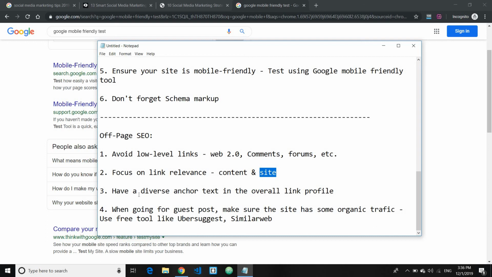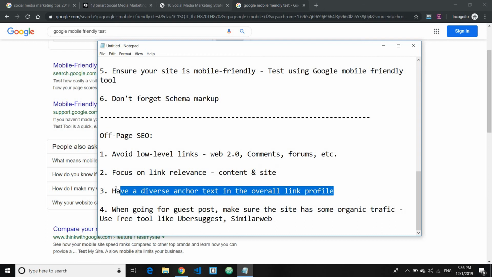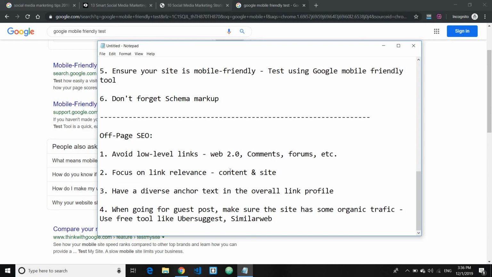Third is to have a diverse anchor text in the overall link profile. A diverse anchor text is also a very important thing. For example, if you're writing about local SEO tips and you want to rank that content for that keyword, then you wouldn't want to point all of your links to your local SEO tips content containing the anchor text "local SEO tips", because that would look super unnatural.